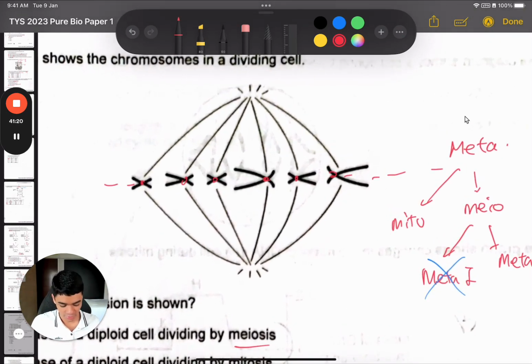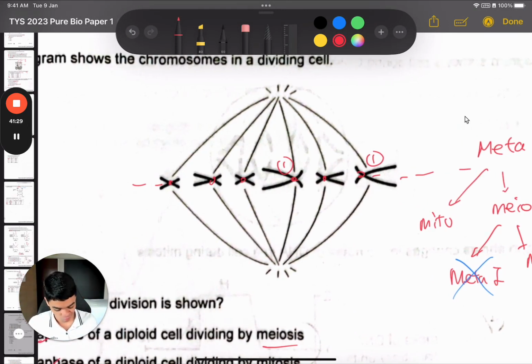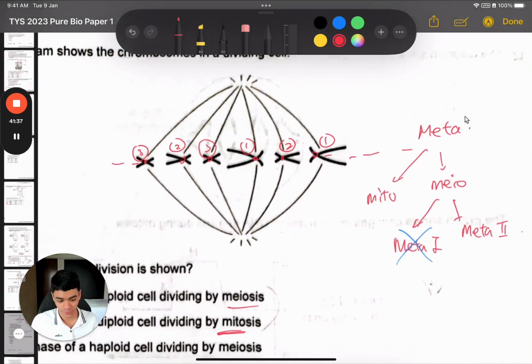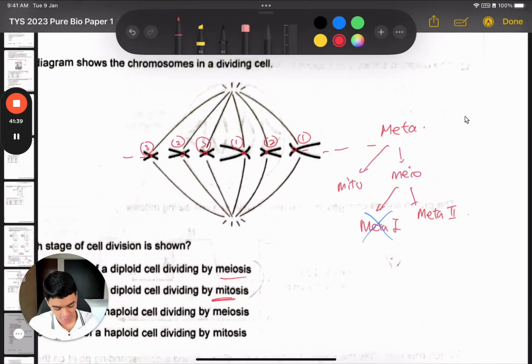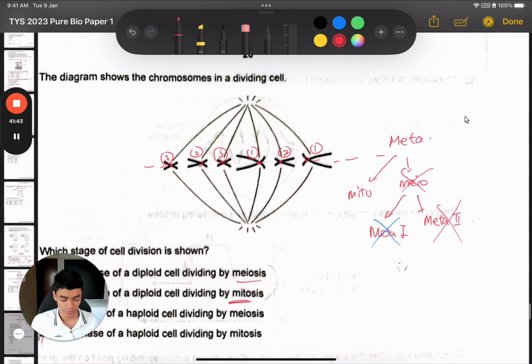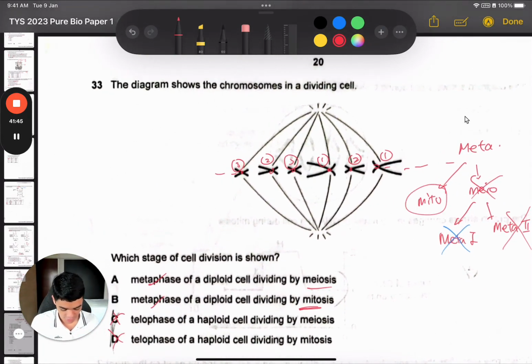Now if you look at this, we have this one and this number 1, which is the same pair. Why are they the same pair? Because they're the same shape, centromere position and size. Then this one is the medium length, number 2, the second pair. And then this one is the short length, number 3, the third pair. So the homologous pairs are present, and that tells you that it cannot be metaphase 2. So meiosis is out. Therefore, the answer is mitosis. So the answer is B.